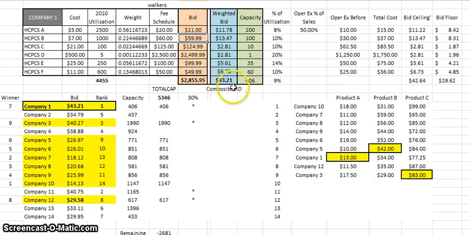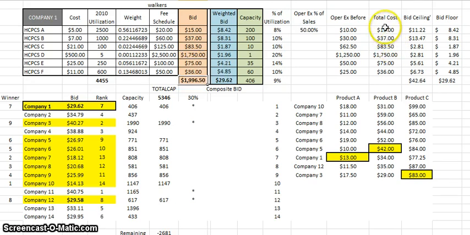Well, the way we're going to figure this out is we have to figure out what our total cost is for these items. And just like we did before, we're going to take our total operating expense as a percent of sales and multiply that by our current fee schedule for each of the HCPC codes. That's going to give us our operating expense for each HCPC code, and then we're going to add that to our direct cost. So that's how we're going to determine our total cost. So if we were to go in here and bid our cost for every item, we would figure out what our floor would be. So let me just do that.